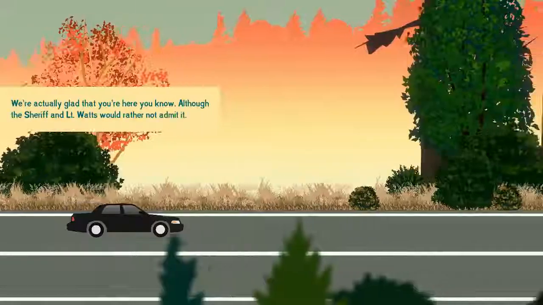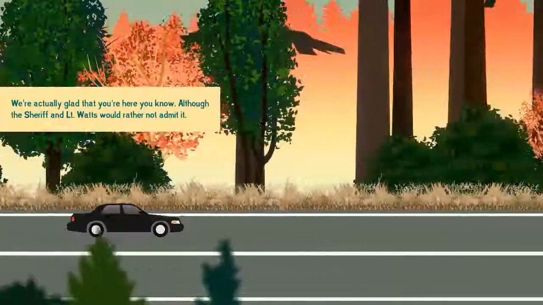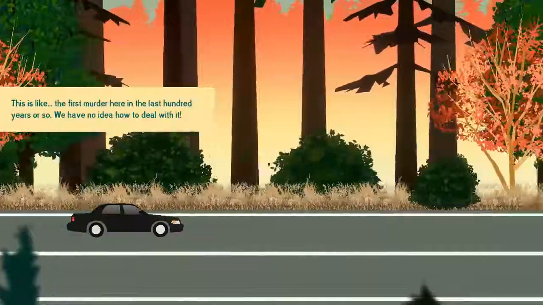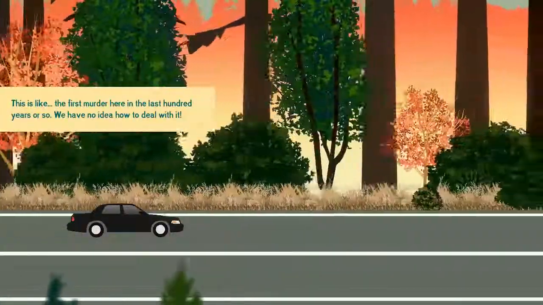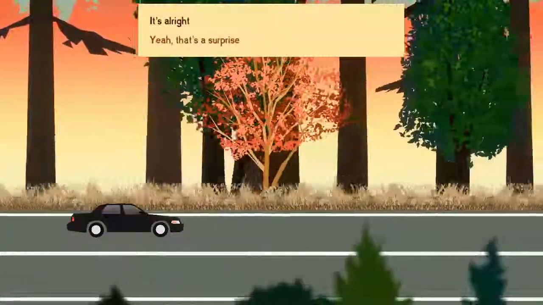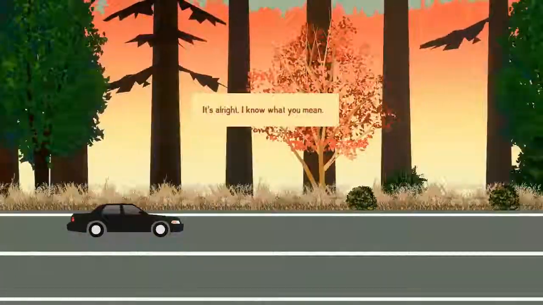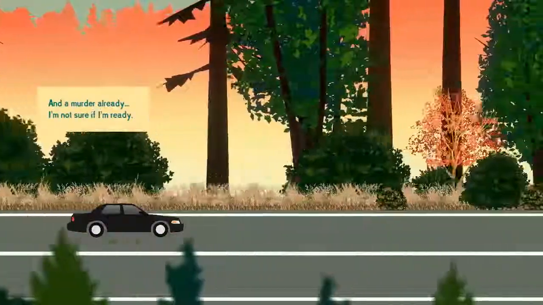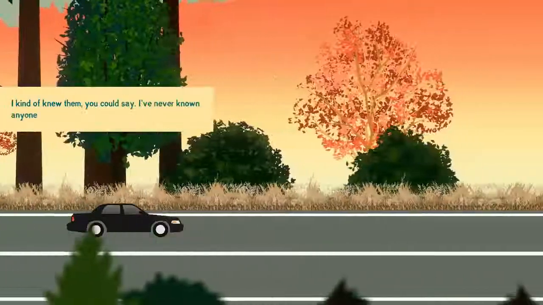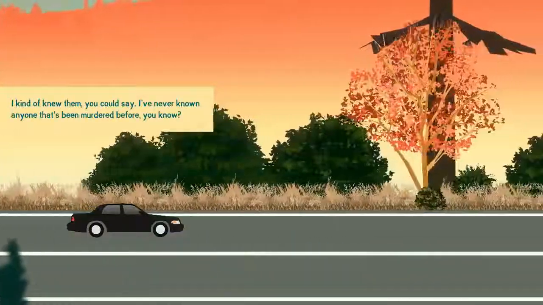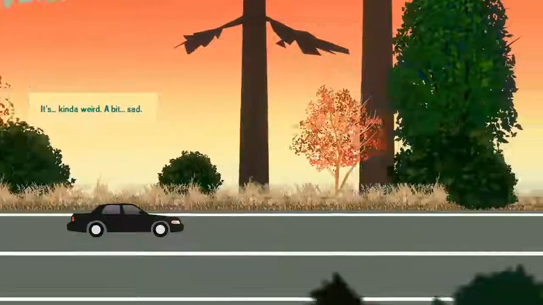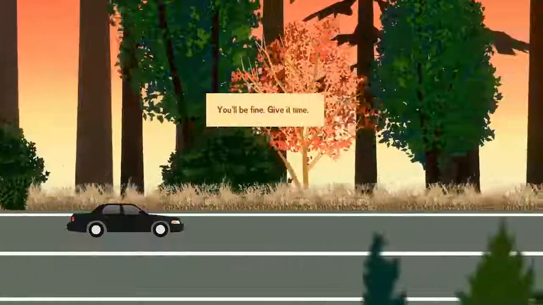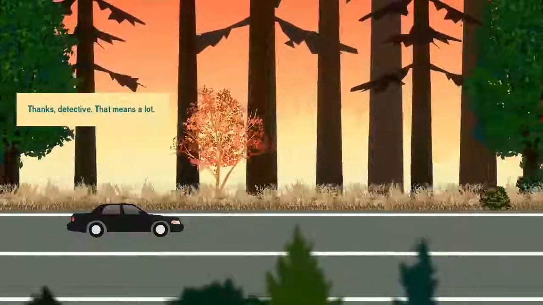We're actually glad that you're here now, although the sheriff and Lieutenant Watts would rather not admit it, even to themselves. This is like the first murder here in the last 100 years or so. We have no idea how to deal with it. I mean, it's alright. I know what you mean. I just joined the force a month back, for instance. And a murder already, I'm not sure if I'm ready. I kind of knew them, you could say. I've never known anyone that's been murdered before. It's kind of weird, a bit sad. I know as an officer I'm not supposed to feel that way and all. You'll be fine, give it time. Thanks, detective, that means a lot.